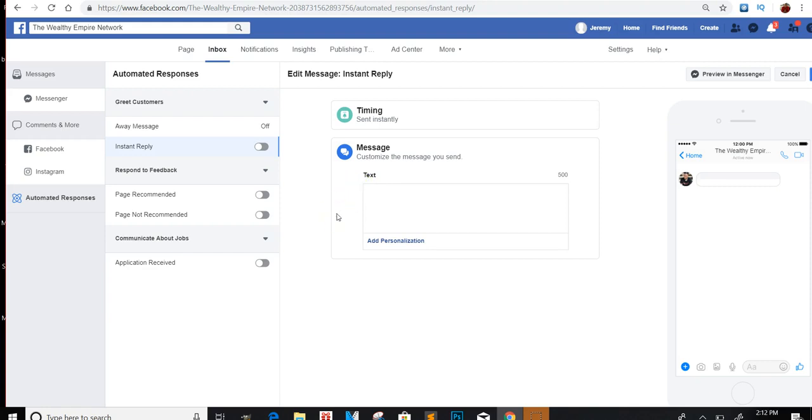Something about completing the offer with a link. Do you need help? Is everything working okay for you? Whatever it is that you want to say, right? And it'll automatically send it to them.